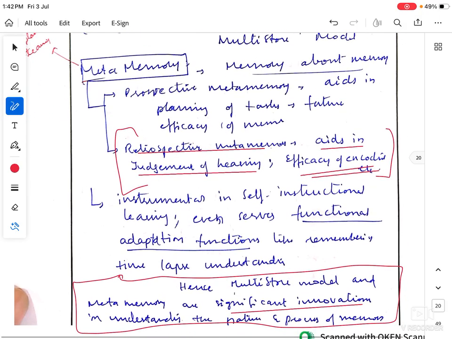Meta memory's understanding has applications in cognitive neuropsychology, and even in interdisciplinary fields like computer science and cognitive psychology. Meta memory is being used in learning models, AI learning models and all. So you can talk about these X factors that you can mention in your answers.